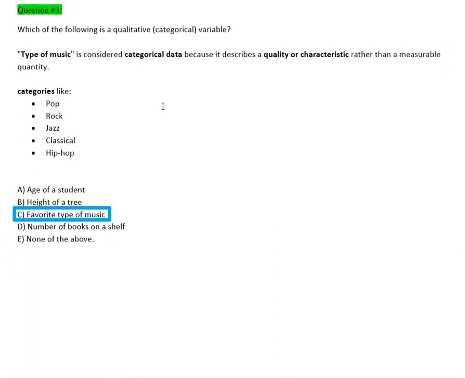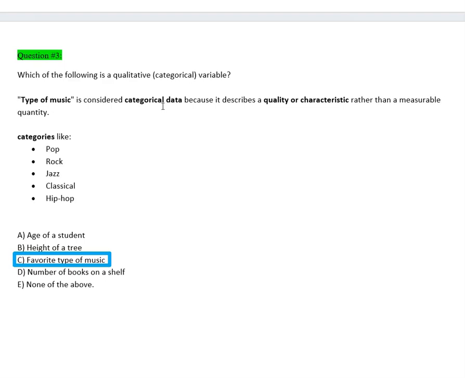Next question. It's talking about categorical data. So categorical data has to do with labels. And out of all the actual possibilities, the only one that fits for categorical data would be type of music. And that is because, in terms of type of music, the subject can say that they like pop, rock, or any other category. Anything else happens to be some sort of a measurement where you have numbers.